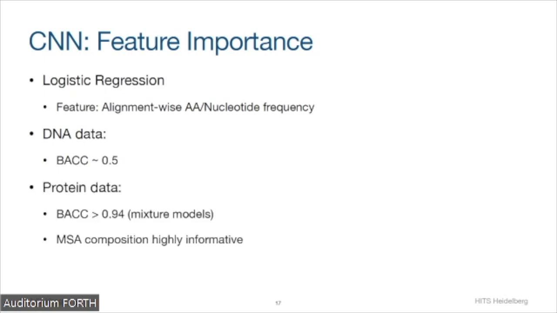But interestingly enough, for protein data, this worked incredibly well. Even with this very basic logistic regression classifier using only the alignment-wise site compositions, we could distinguish between empirical and simulated MSAs with high accuracy. So this MSA composition of sites seems to be highly informative for simulations versus empirical data.